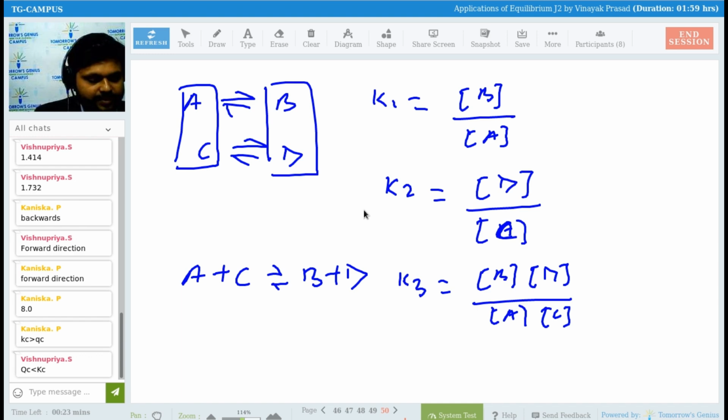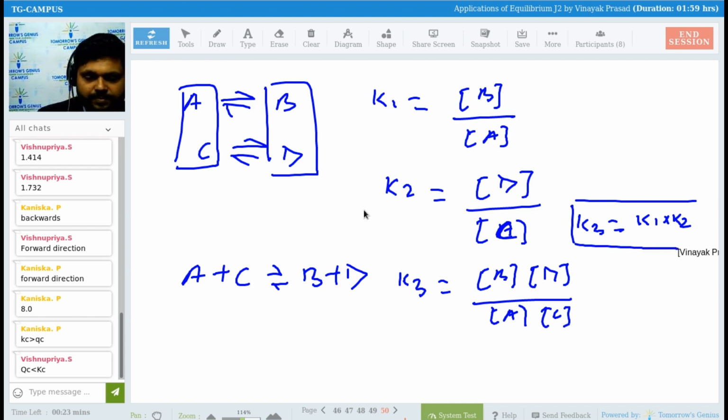So can we say here K3 equals K1 into K2? Can we say here K3 equals K1 into K2? What do you say? Is it okay? Any problem till here? No? So please have a note of these things.